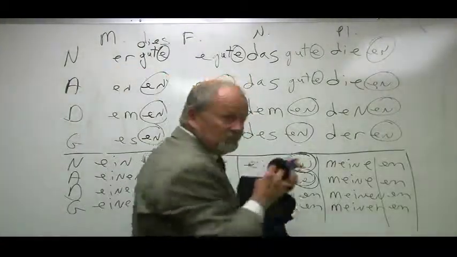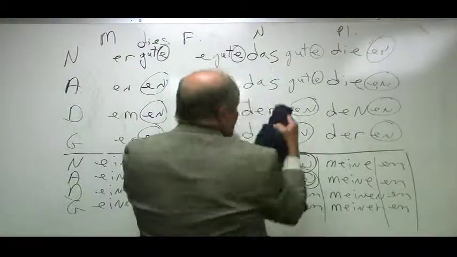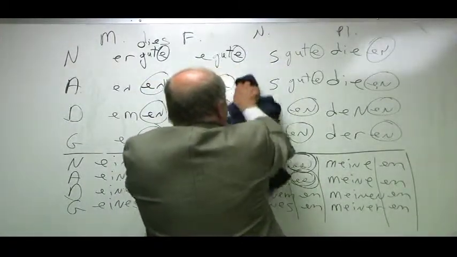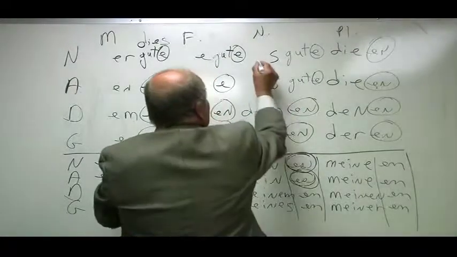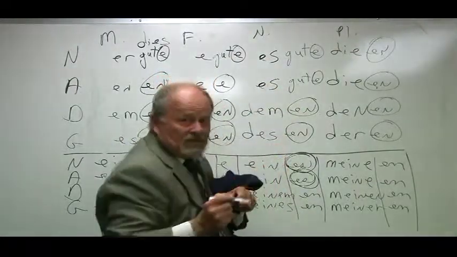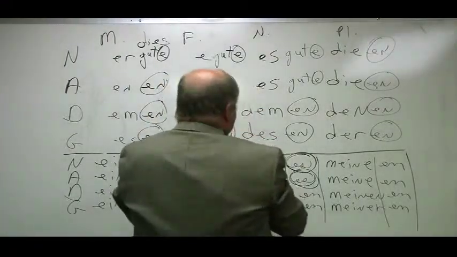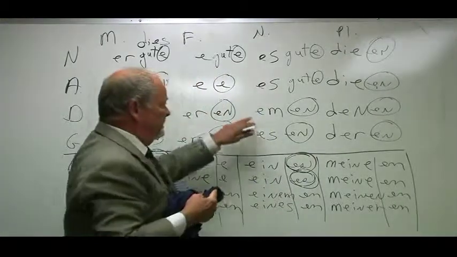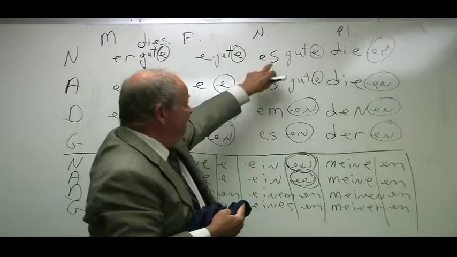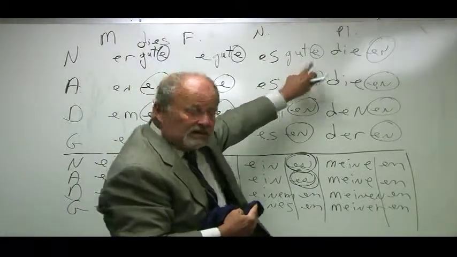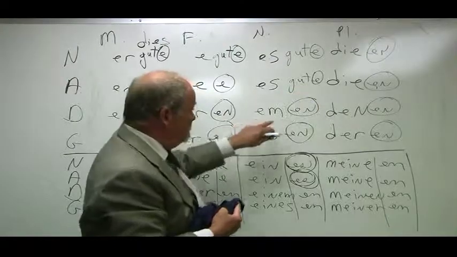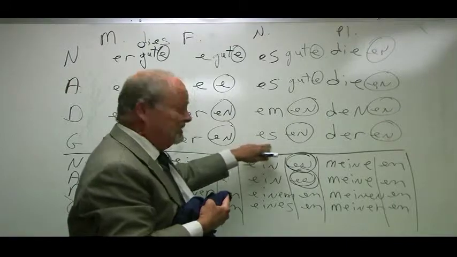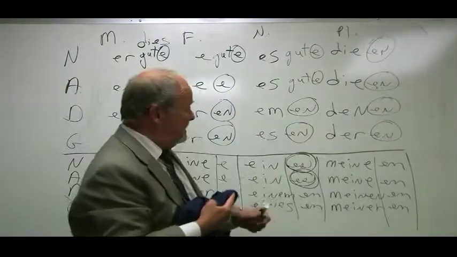In the neuters, a little bit of a tweak has to take place here. Since we don't have an ending as, I take off the D and the A, and those add an E, that's the der word ending. Take off the D there, E-M-E-S. Dieses gute Kind, dieses gute Kind. Dative for indirect object, diesem guten Kind. And genitive, dieses guten Kindes.